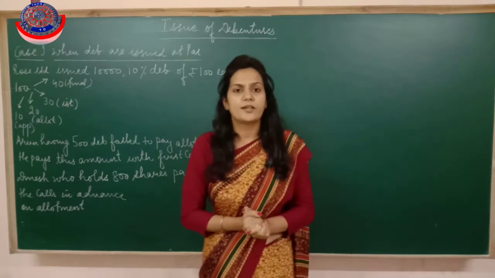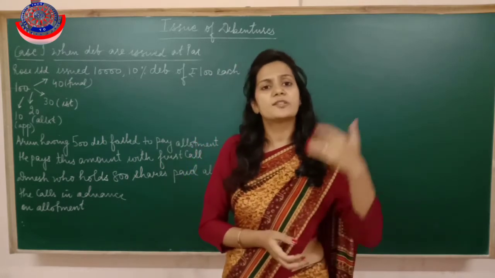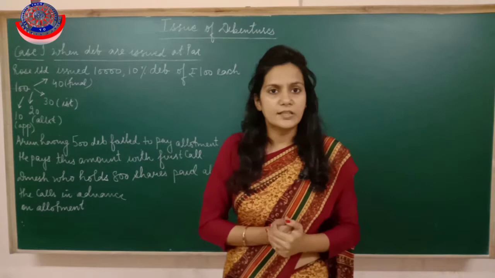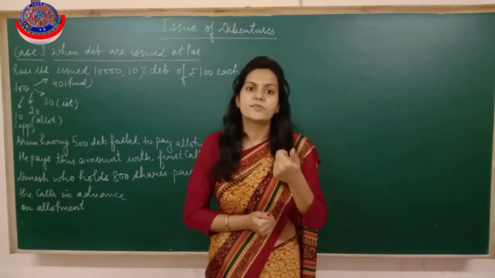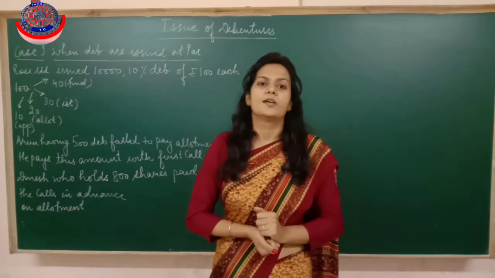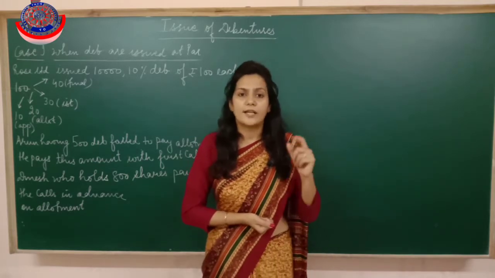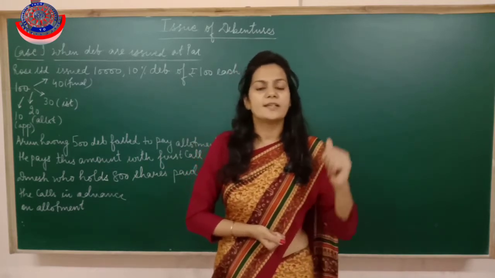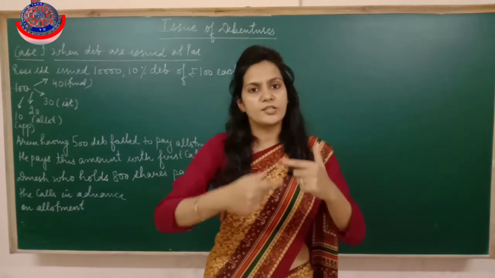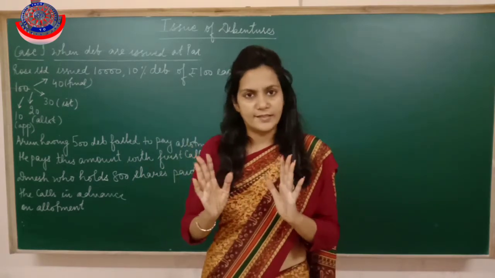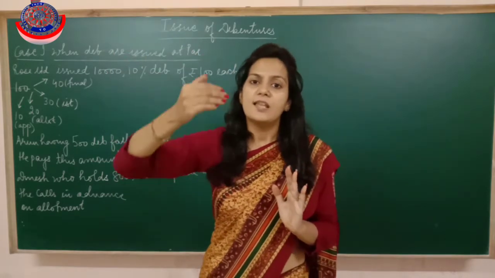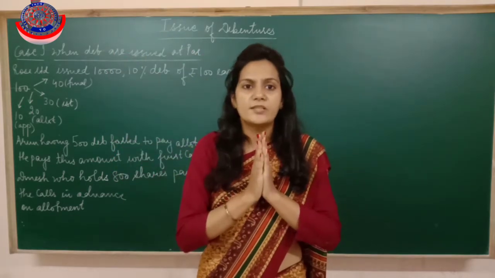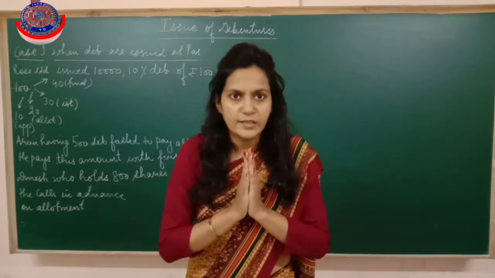Then the next point is, as per section 39 of the Companies Act 2013, the clause of minimum subscription applies here also. You remember minimum subscription? That is 90%. It means that suppose we issue debentures of ₹1 lakh, if the persons have purchased less than ₹90,000 of debentures from us, then we can't make the allotment.